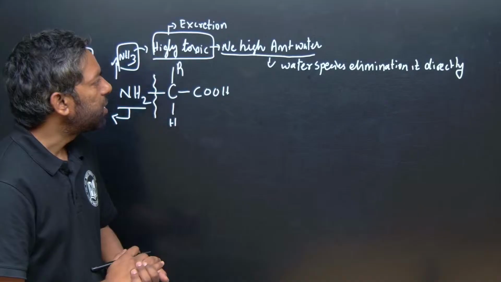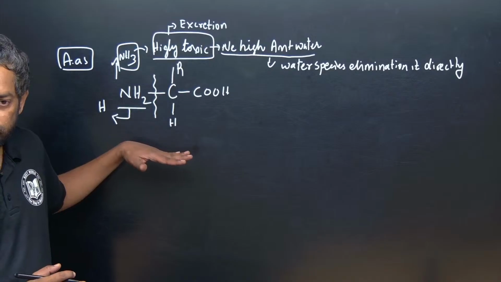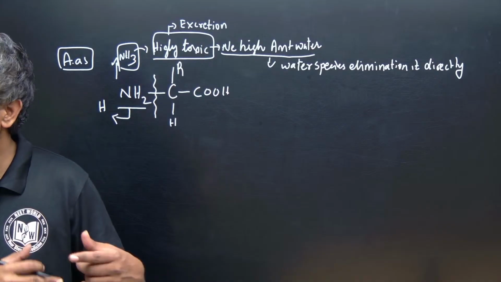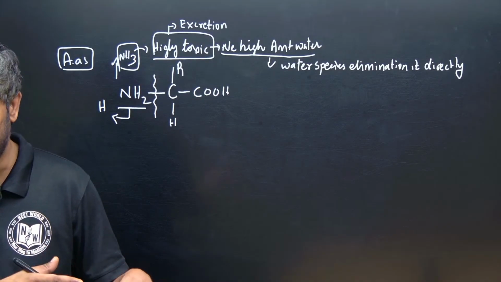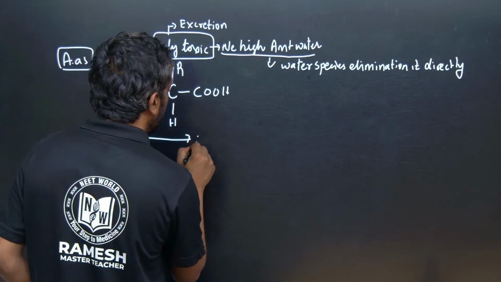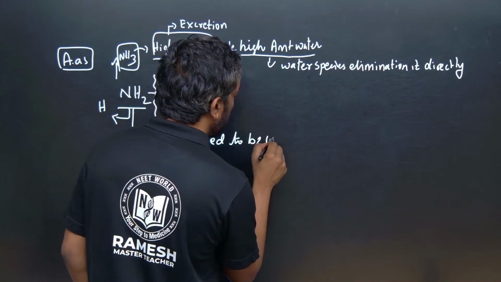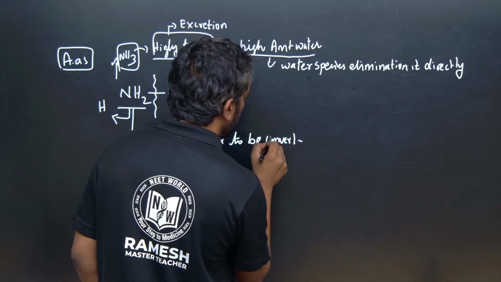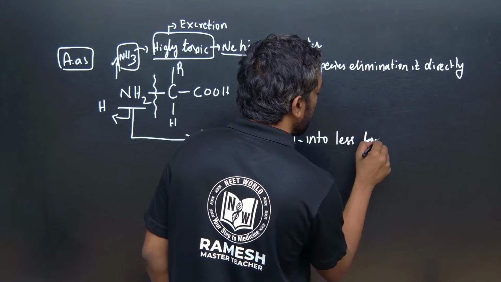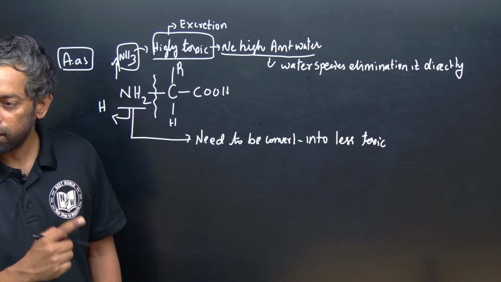Water species can eliminate ammonia directly. In the human excretory system, humans are terrestrial animals and cannot afford so much water. So the ammonia needs to be converted into something less toxic, and the less toxic compound is urea.